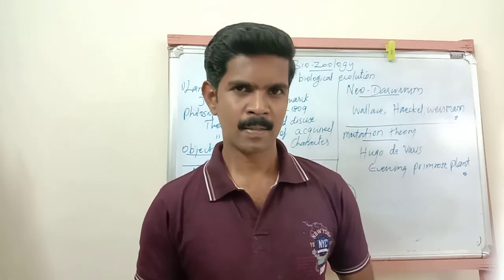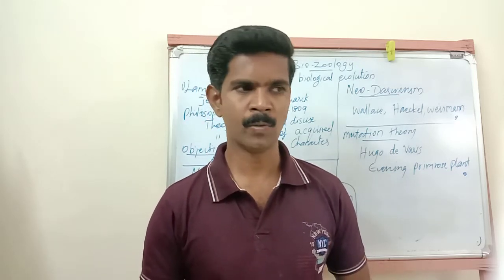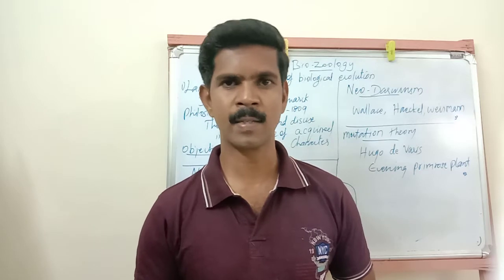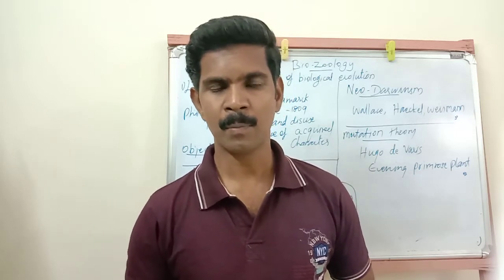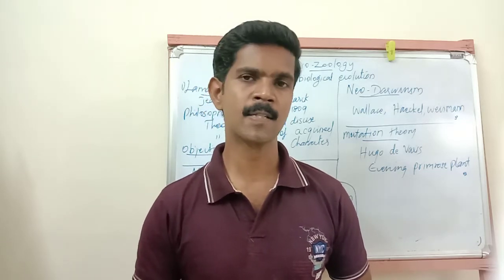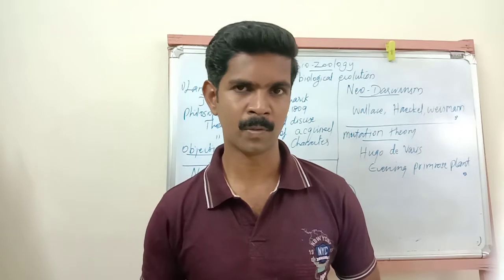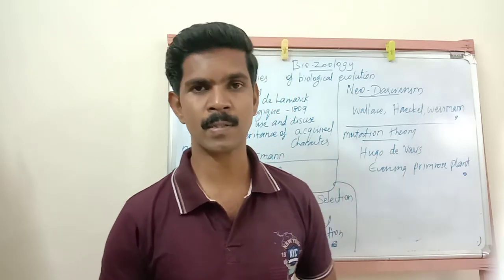In the last class, we studied two important 5 mark questions: the Urey and Miller experiments, and the second question, evidence for biological evolution. So these two are the important 5 mark questions we studied in the last class, and we studied some 2 mark and 3 mark questions also. Hope you all studied these question answers.